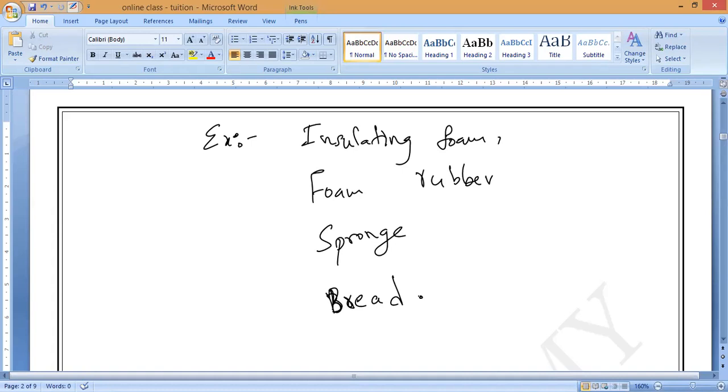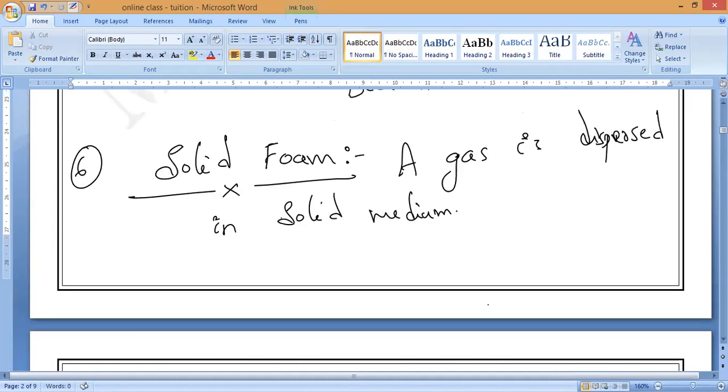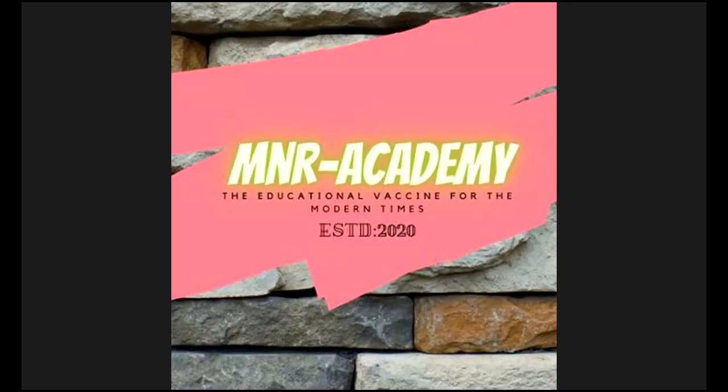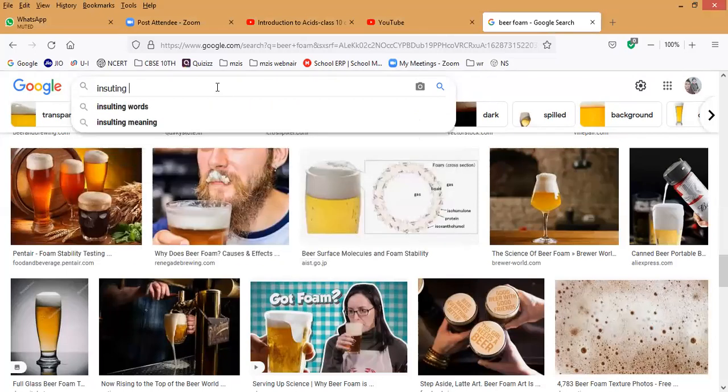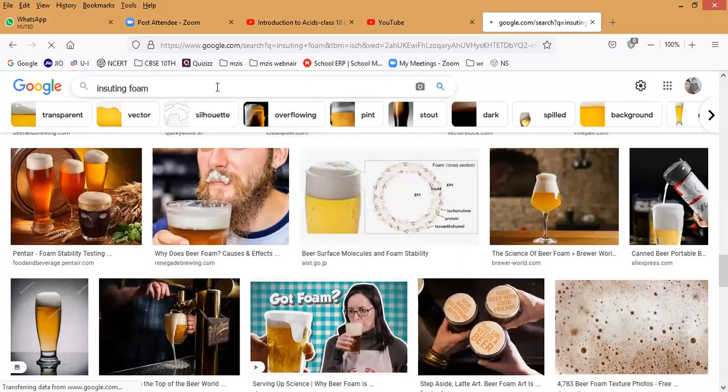What should we call it? Solid. Solid foam. Understand solid? Solid form, yes sir. So now I will show you that. What is the first one? Can you say, please? Insulating foam. Sponge cakes, everything, sponge cakes. Tell me, insulating foam. Next time if you purchase anything, you can check it. Insulating foam, this is what it will be.